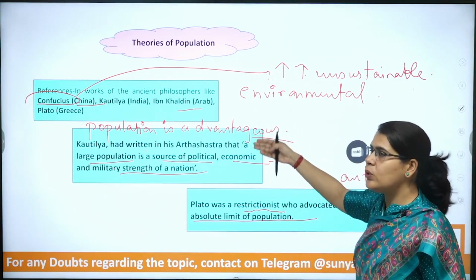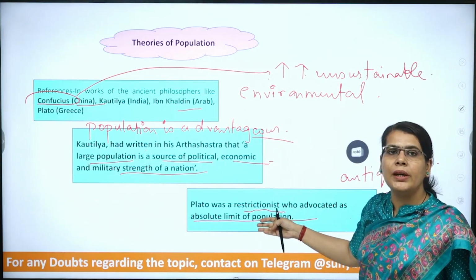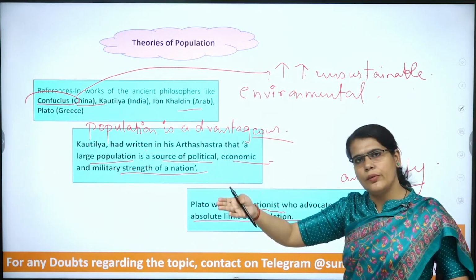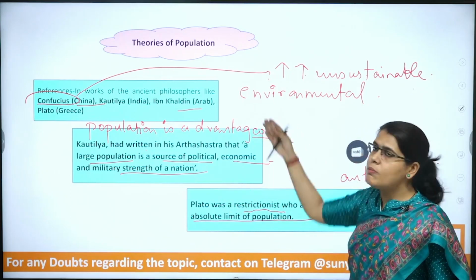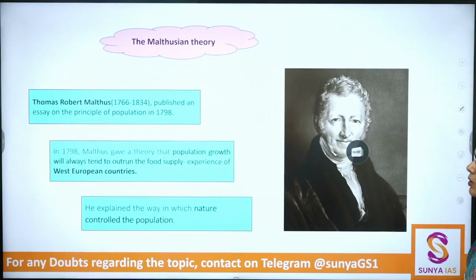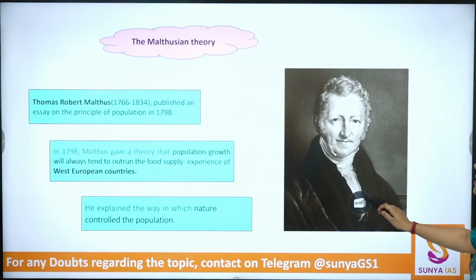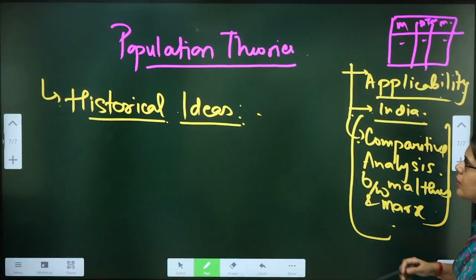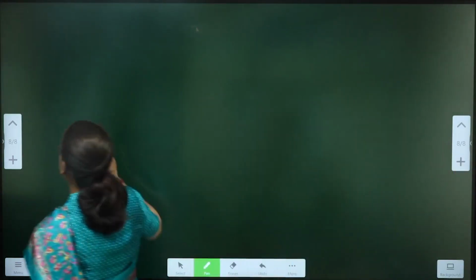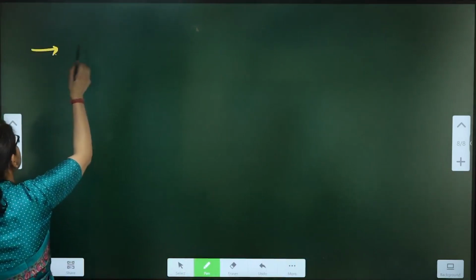Please understand, you can quote these particular works in the introduction, conclusion, or in the body of the answer, but you must remember the names of these thinkers. So these were some historical aspects. Now let's move towards the concept proposed by Malthus.